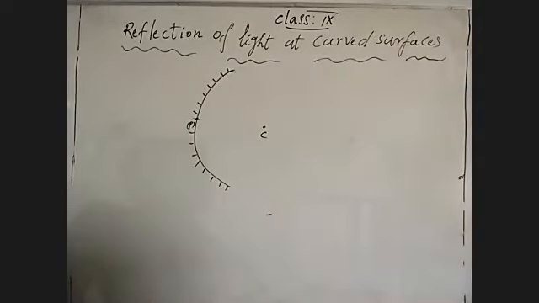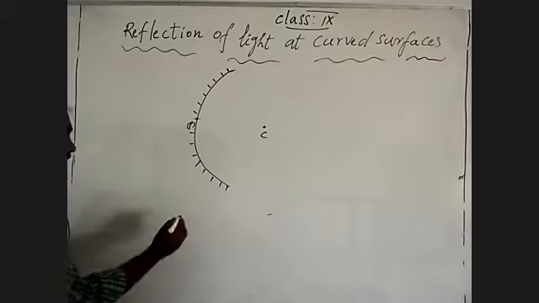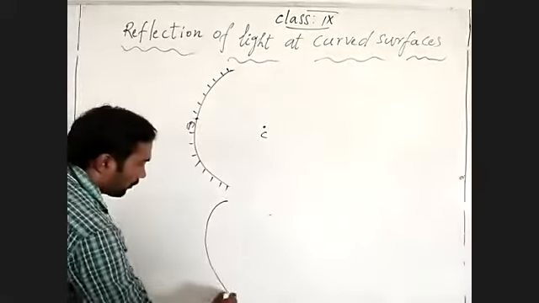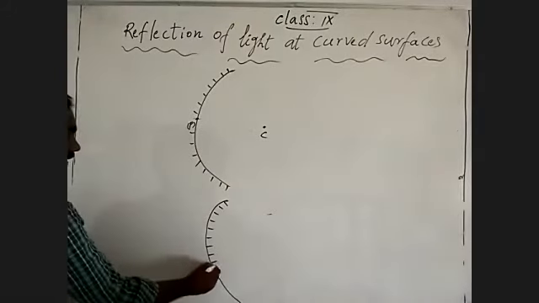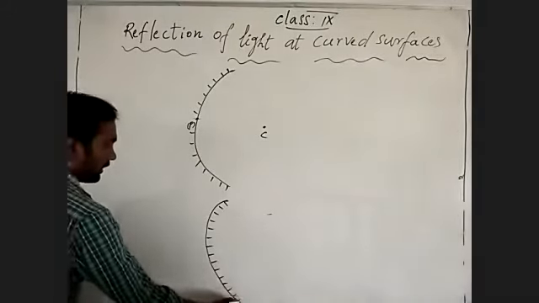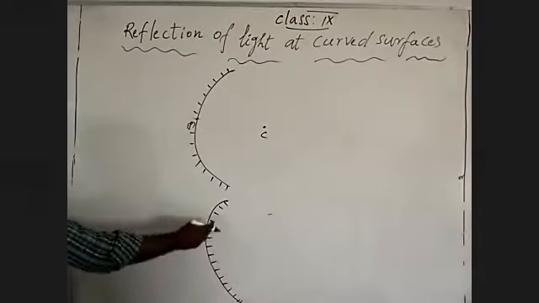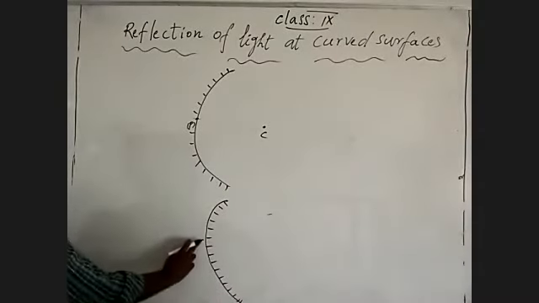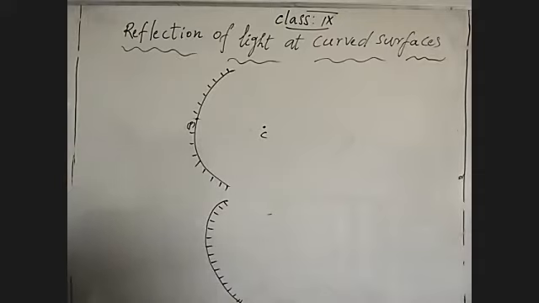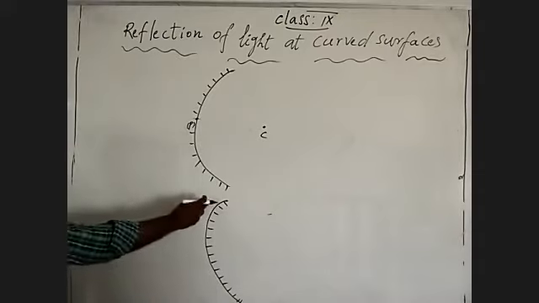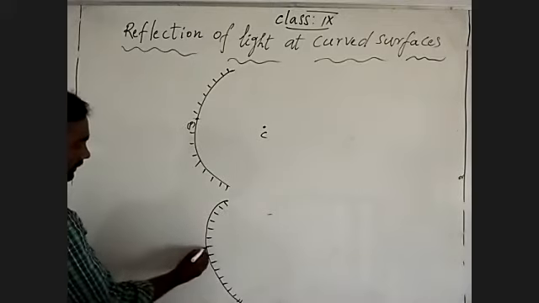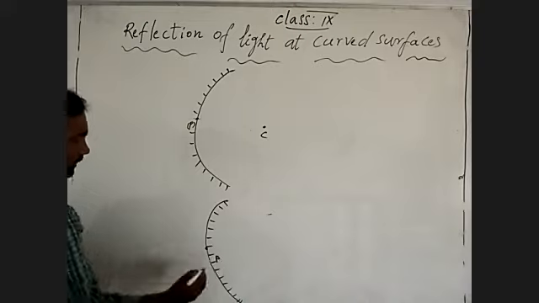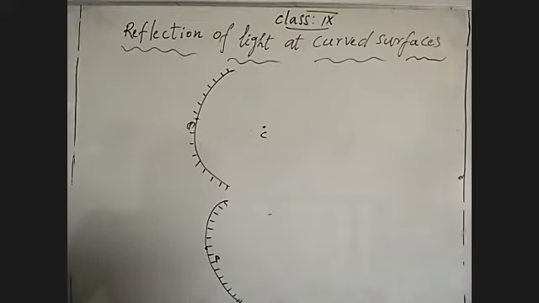Then what about the outer curved surface? I am going to draw the same as the outer curved surface. The dotted lines show a silver coated surface, and the non-dotted shape, the non-coated surface, is the reflecting surface. This is the center of the sphere, the center of the mirror, so that we can recognize the pole.